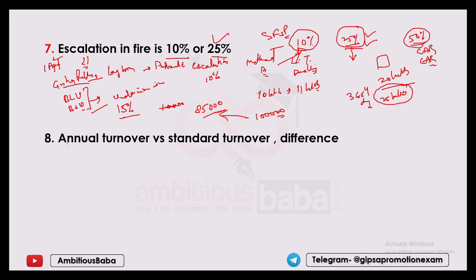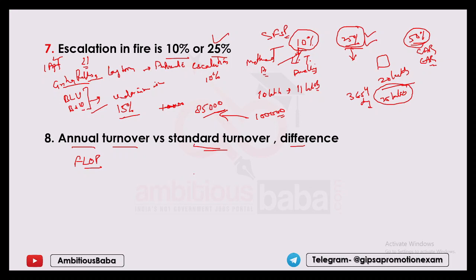Now, next question is annual turnover versus standard turnover difference. Where have you heard these words? When the scenario of turnover comes, in insurance we only deal with turnover in LOP policies. That is FLOP, MLOP, all these policies. There you have seen these two words, annual turnover and standard turnover.